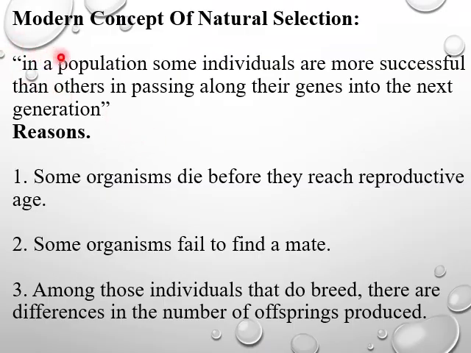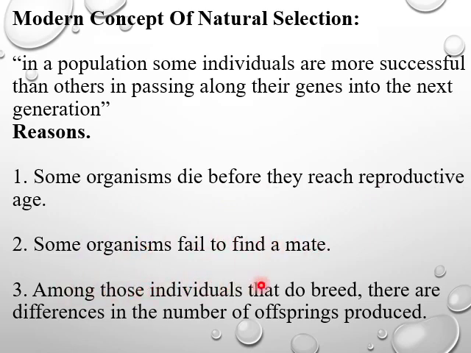Now I will discuss the concept of modern selection. It states that in a population, some individuals are more successful than others in passing along their genes into the next generation. There are certain reasons. For example, some organisms die before they reach a reproductive age. Some organisms fail to find a mate.